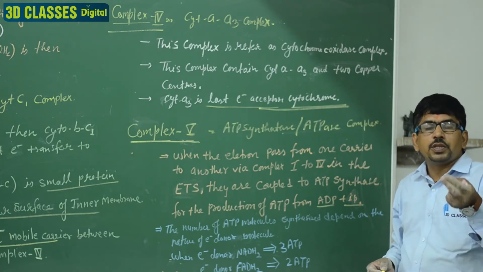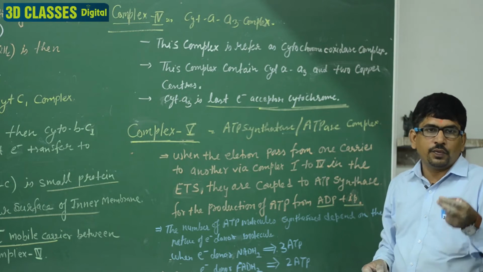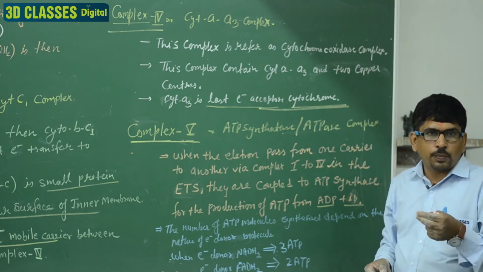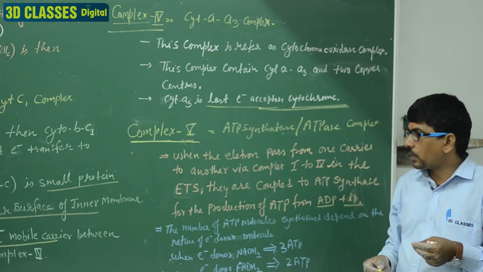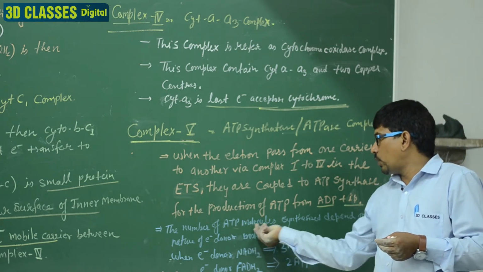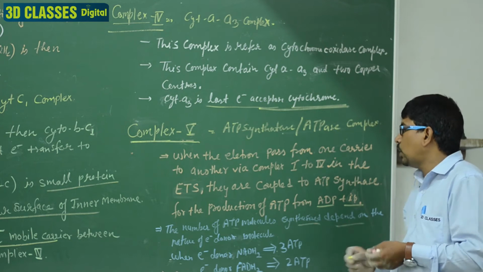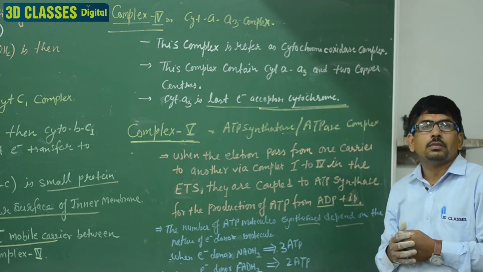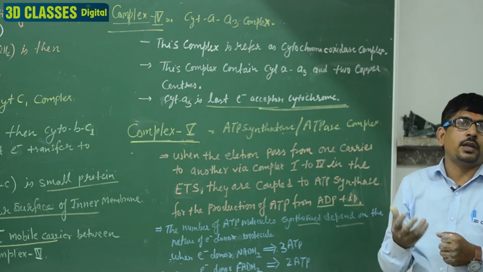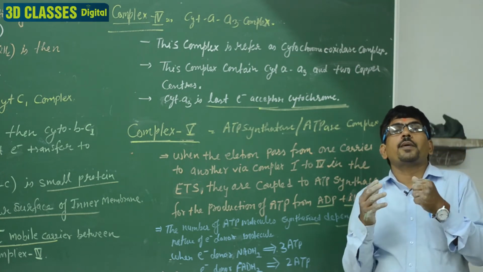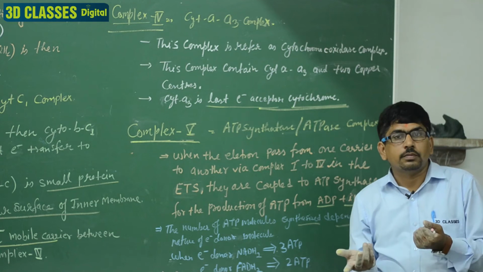Clear? Between the first four complexes, the fifth complex is present, and these complexes make the energy. The number of ATP molecules synthesized depends on the electron donor, the nature of the electron donor. The nature of the electron donor means which type of molecule.